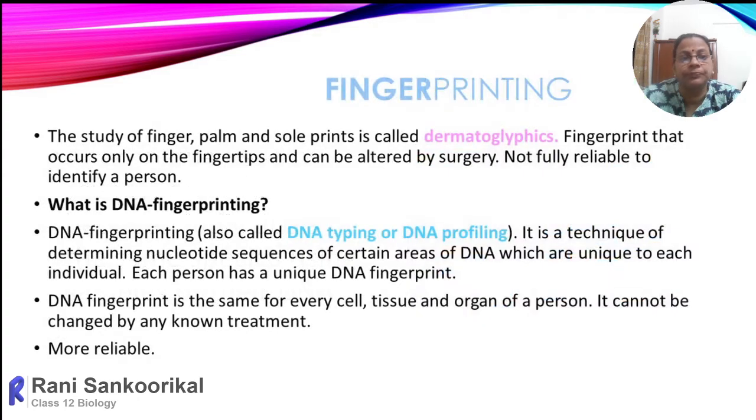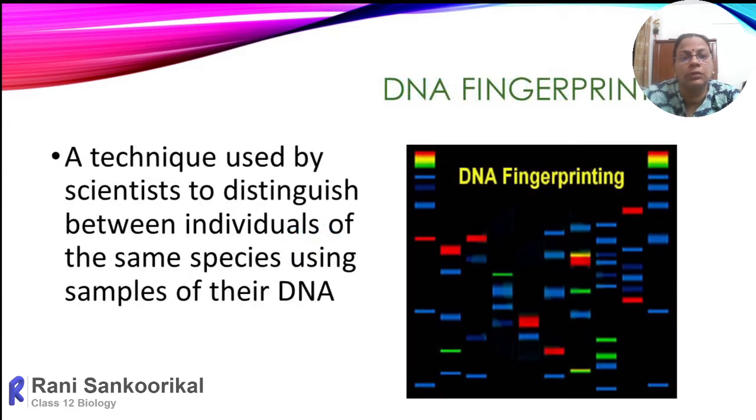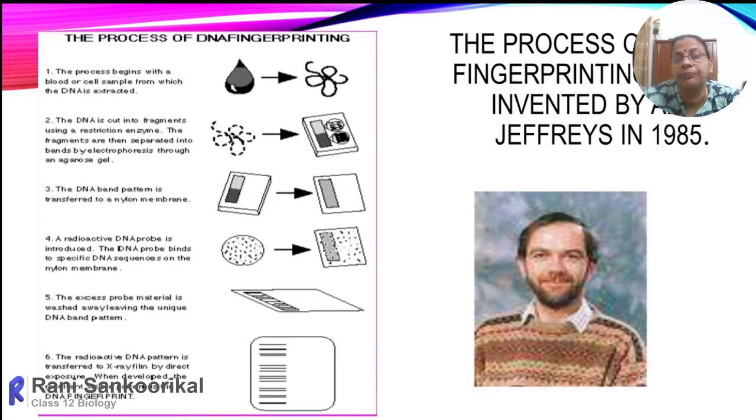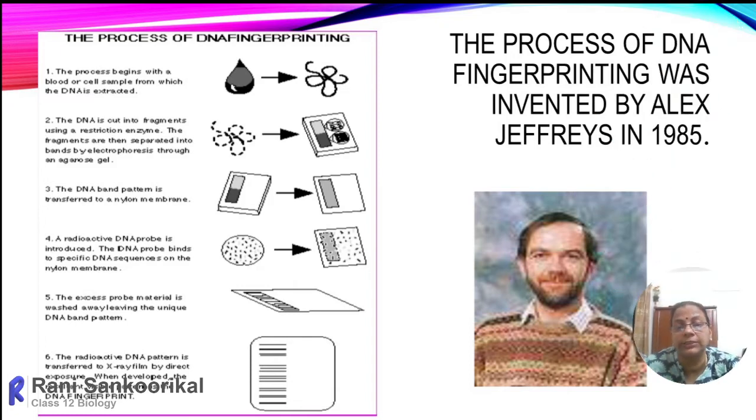So here, DNA fingerprinting. What are we using this DNA fingerprinting for? On the right side, I have made an image of the recorded result of DNA fingerprinting of a particular person. This technique is used by scientists to distinguish between individuals of the same species using samples of their DNA. So how can we take the DNA? A typical cell from any part of the body can be taken as the sample for collecting the DNA.